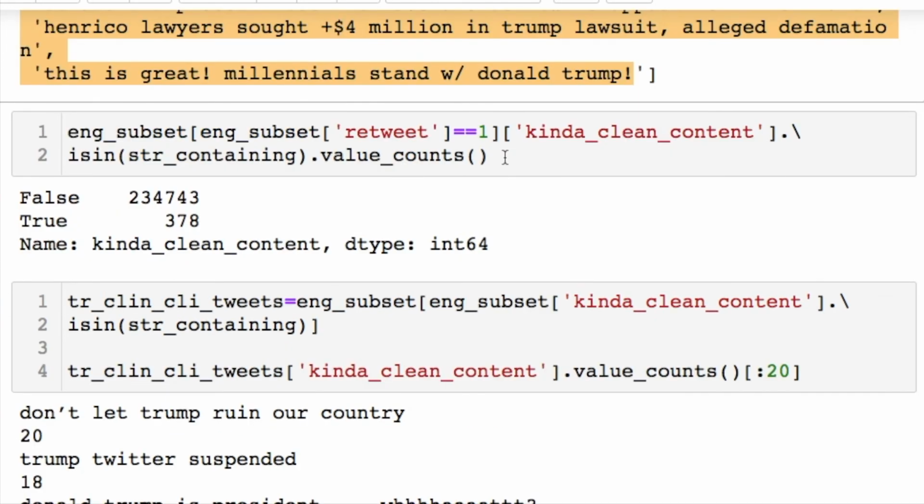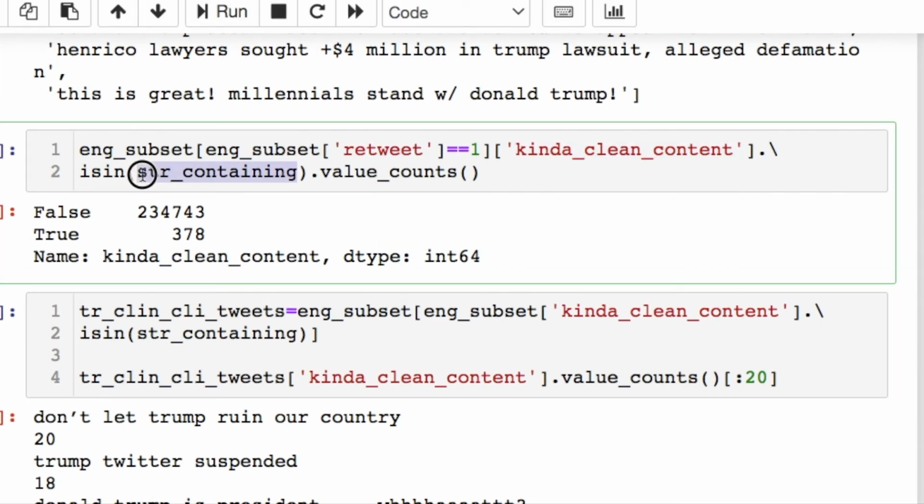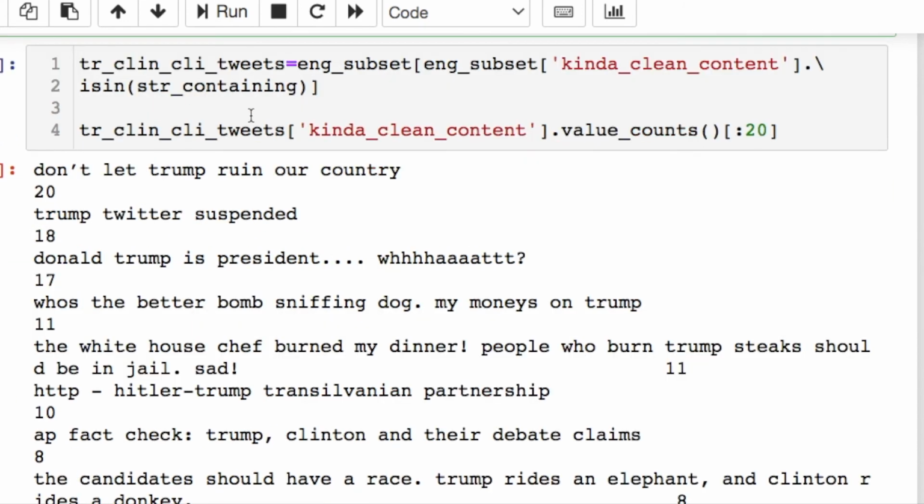We look through our data and take anything that's a retweet with our kind of clean and find good old Mr. Trump. And it turns out of the entries, we only have 378 occurrences, lower retweets. Since we know that, we can take that information and throw it into this new variable, Trump-Clinton climate change tweet, even though these two are irrelevant now since I didn't use them.